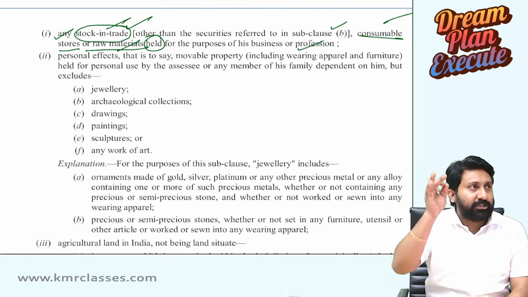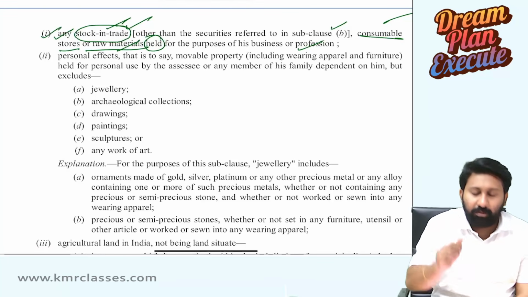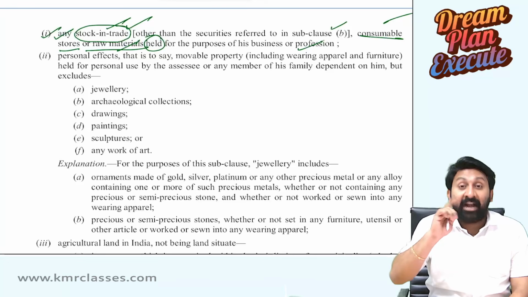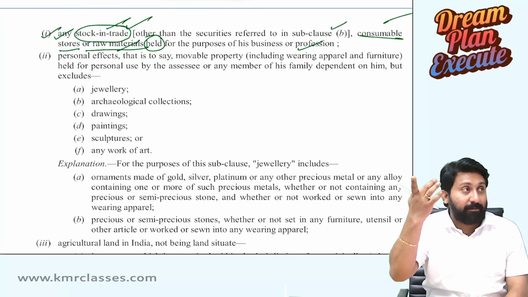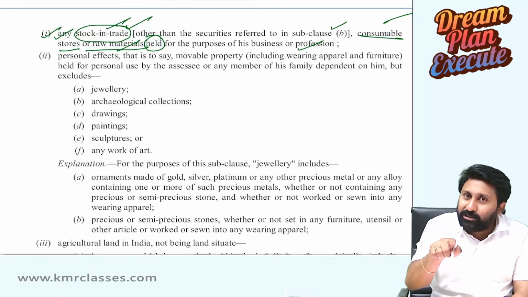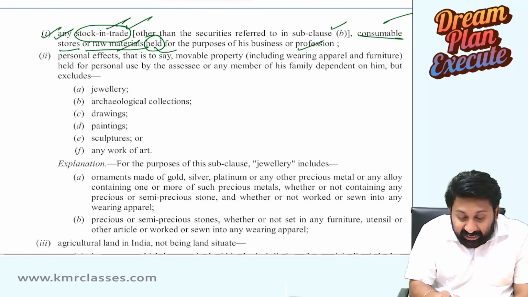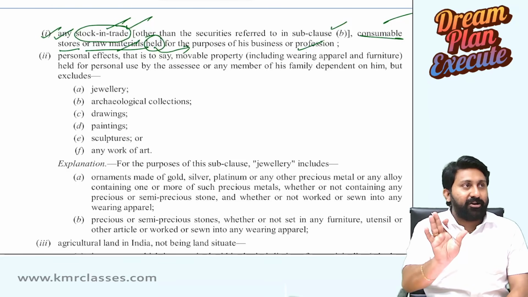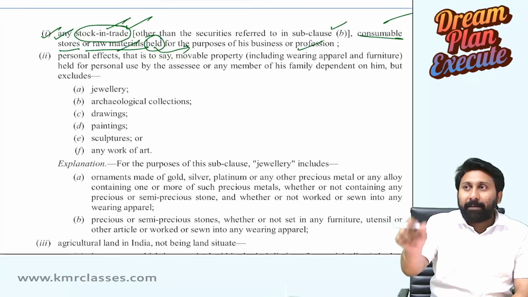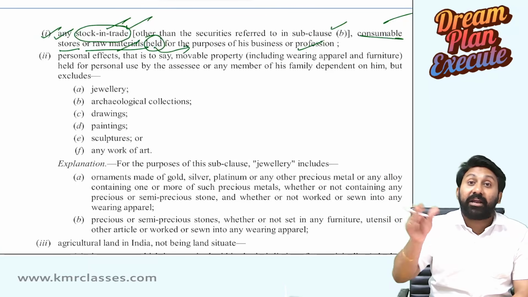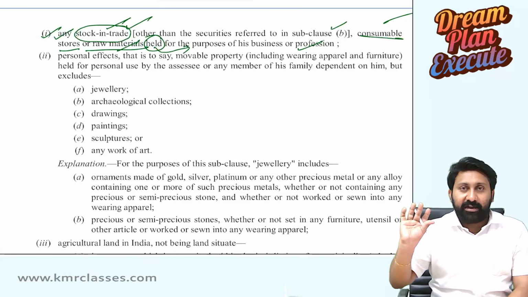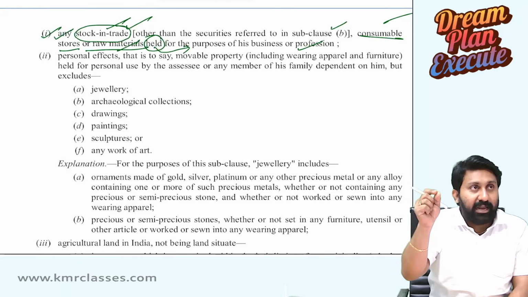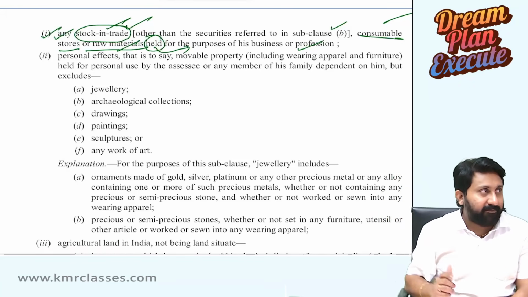First moral of the story. Stock in trade, consumable stores and raw material held for the purposes of business or profession. Whether you really used it, I don't know. It is held for the purposes. That's it. Used for the purposes, he did not say. Held, that's all. Purpose is for business or profession. Whether you really utilize it for business or not is irrelevant. That's why he used the words "held for the purposes of", not "used for the purposes of".